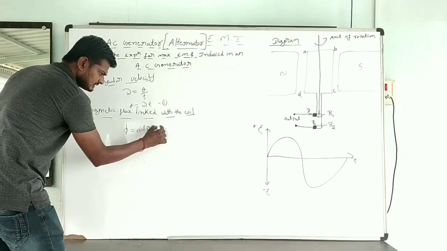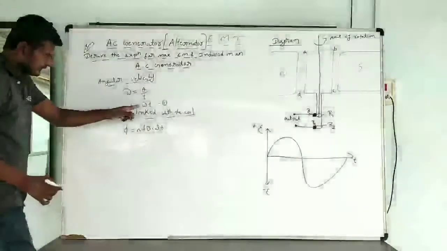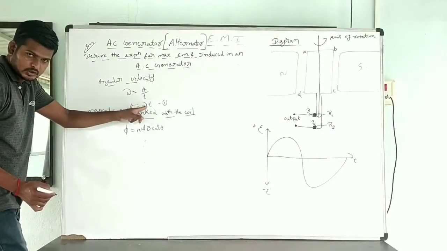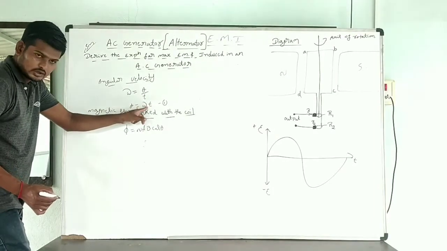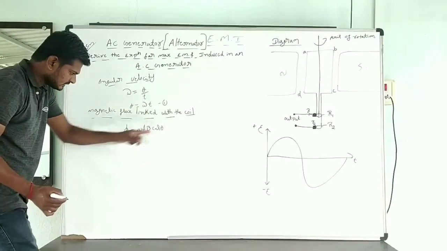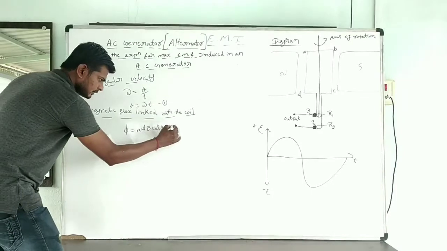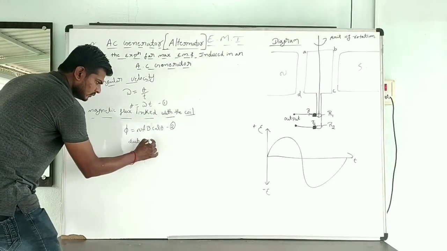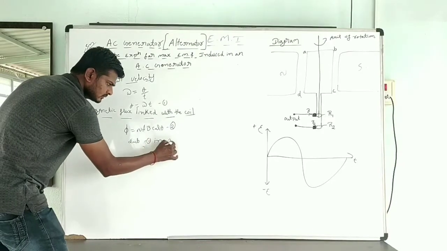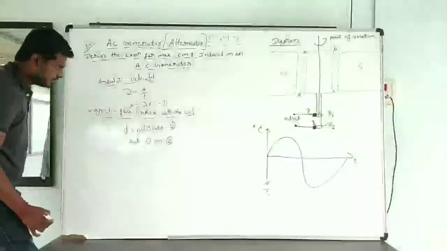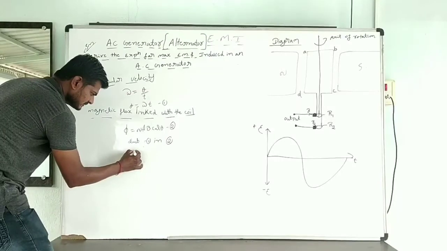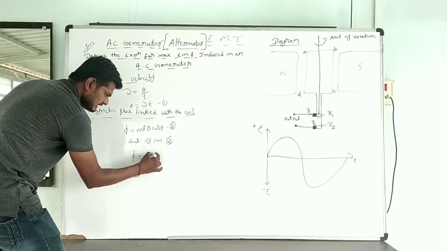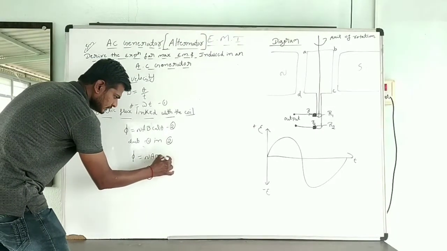NAB cos theta. According to equation 1, theta is equal to omega t. When I substitute omega t in place of theta, this one I am going to take as equation 2. Substitute 1 in 2. When I substitute equation 1 in 2, what is going to become? Flux phi is equal to NAB into cos omega t.